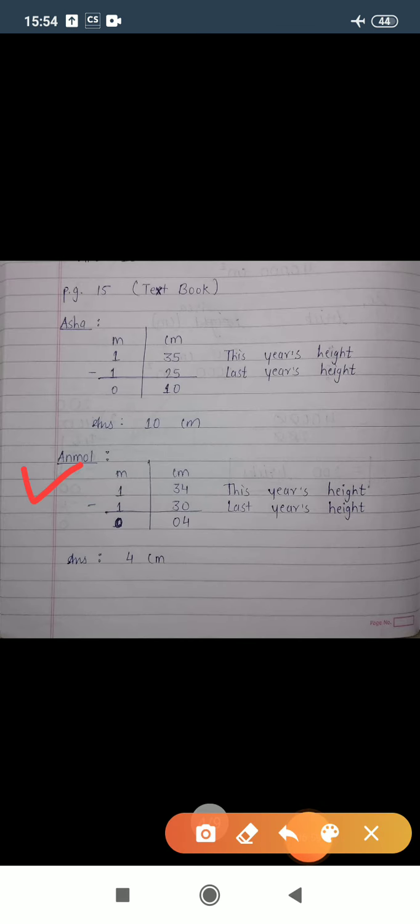This one I have also solved here. The calculation of Anmol's this year's height, last year's height, and the subtraction is here. So 4 centimeter is the answer.